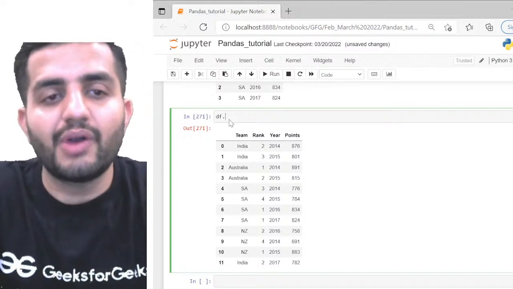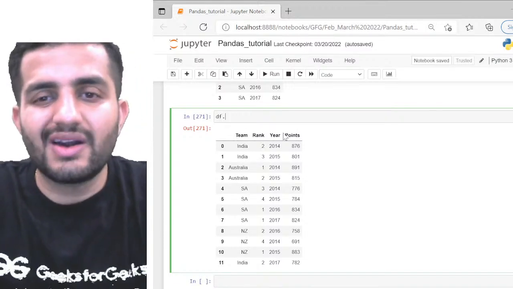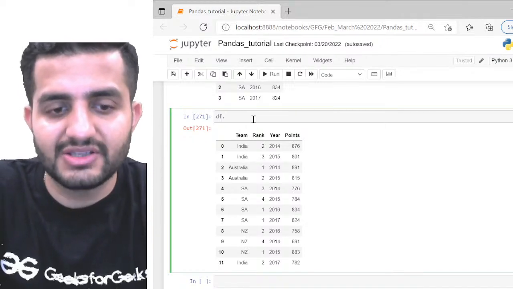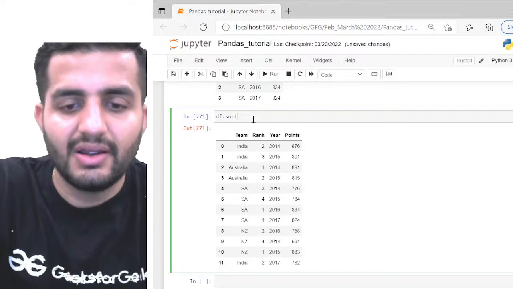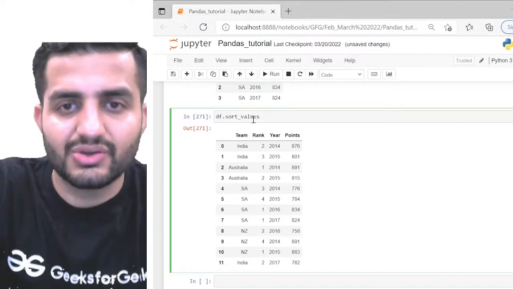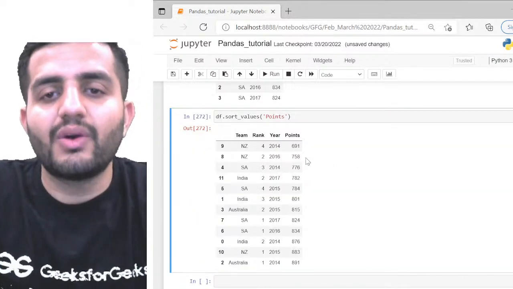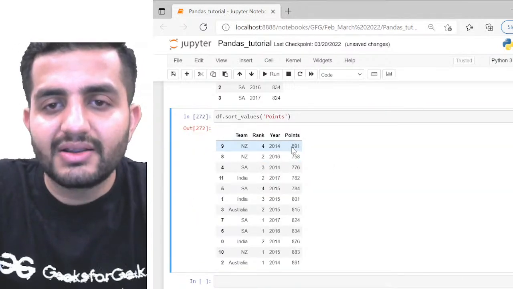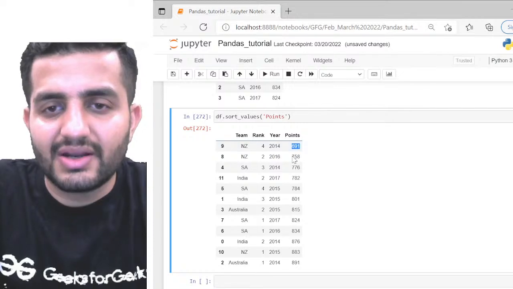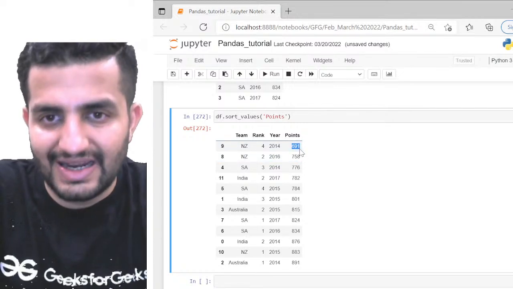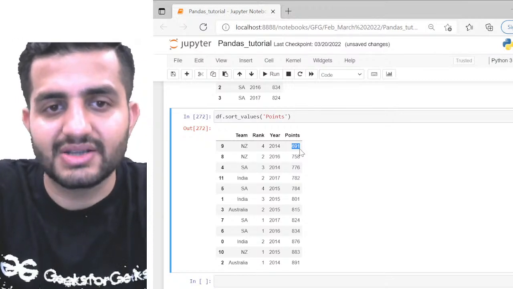Suppose now what we can do is we can simply sort the values based on the points first. So if we do sort values based on points, now can you see this? By default, the data is getting sorted in ascending order of the points, right?